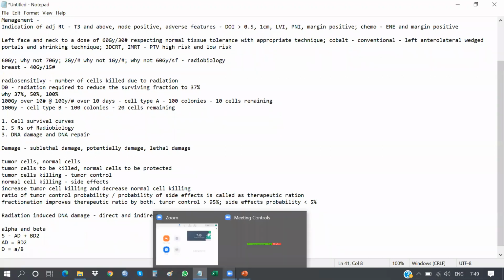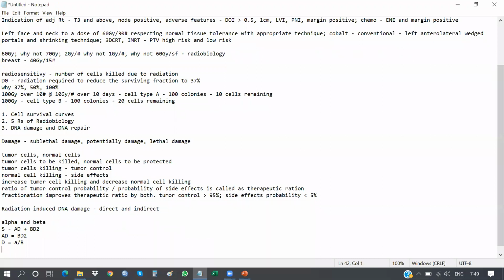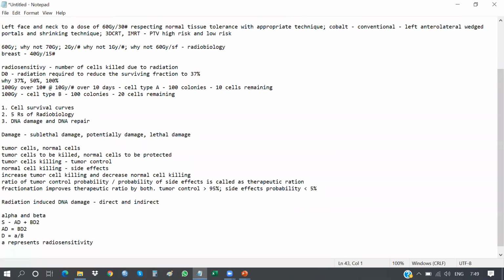A very important term to understand: cells having a high alpha by beta. Alpha represents radiosensitivity, beta represents repair.